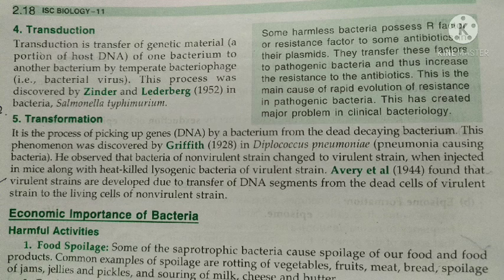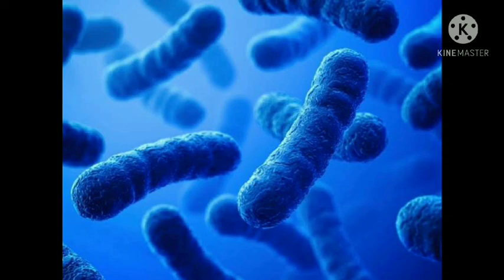So transformation is the process of transferring DNA from the dead bacteria to the living bacteria. These are the three methods of genetic recombination. This was about transformation, and you should know that this process was discovered by Griffith in Diplococcus pneumoniae.